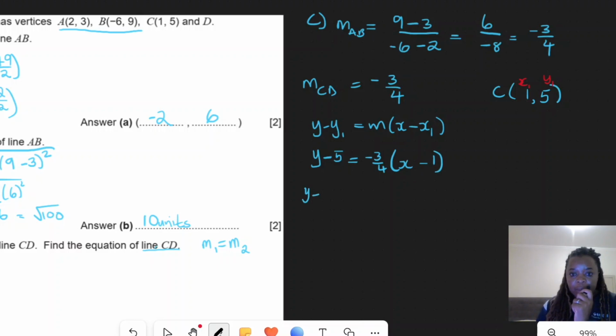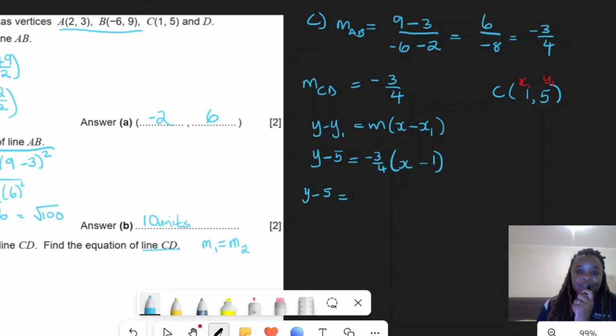It gives us y minus 5 equal to negative 3 over 4 times x, which is negative 3 over 4x, plus, because negative times negative is positive, negative 3 over 4 times negative 1 is just a positive 3 over 4. To remove the 5 from there, we add it to its like term, plus 5.